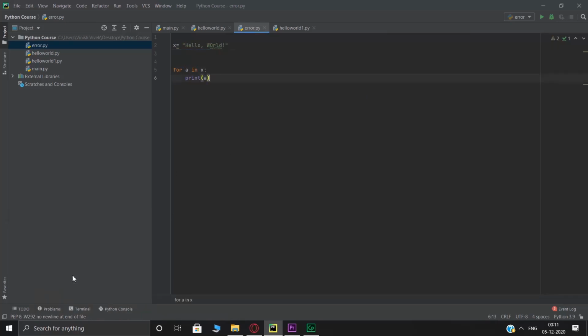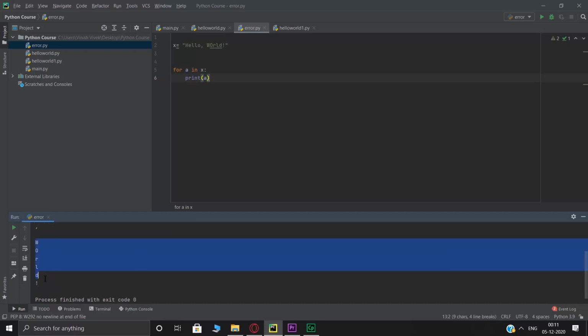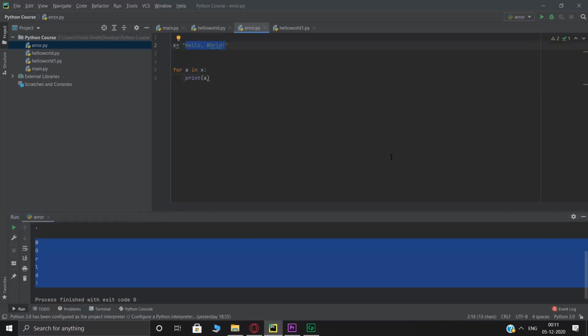Right, look what happens down here when I hit Control Shift F10. So as you can see, it looped through the entire hello, comma, space and then the world by doing this. Alright, so this is how you can loop through a string. So like we talked about, a string is basically an array, and if it is an array, we can loop through each character by using a for loop.